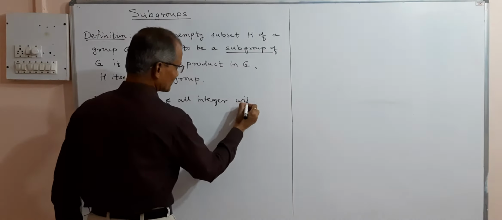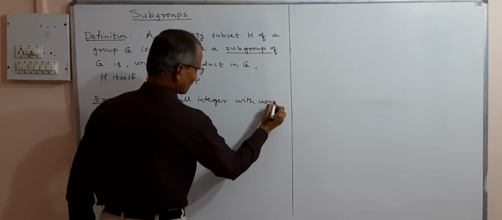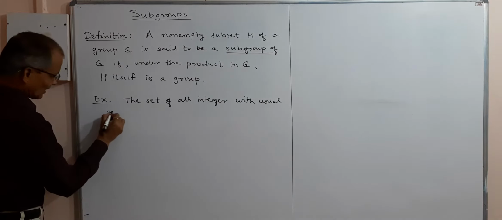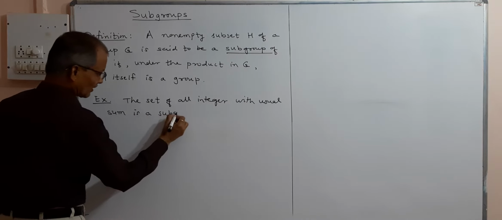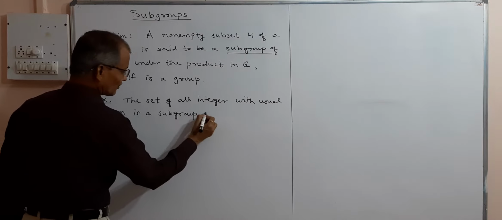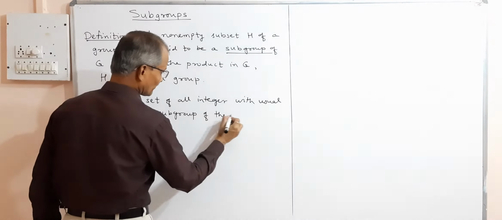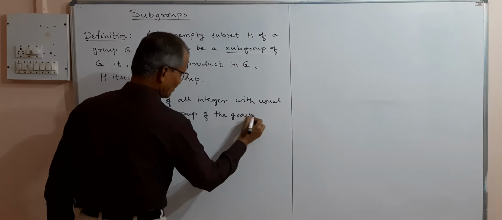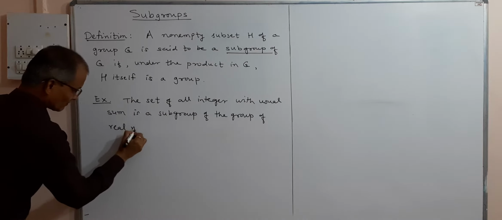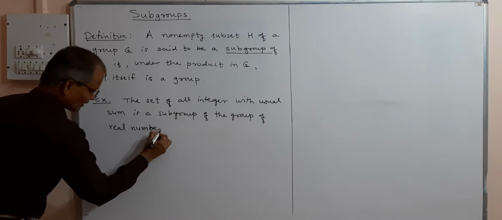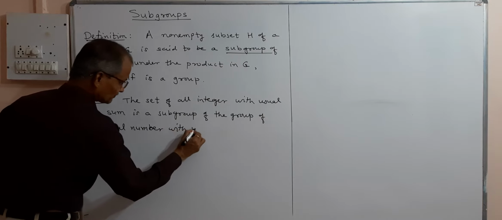the set of integers with usual sum is a subgroup of the group of real numbers with usual sum.